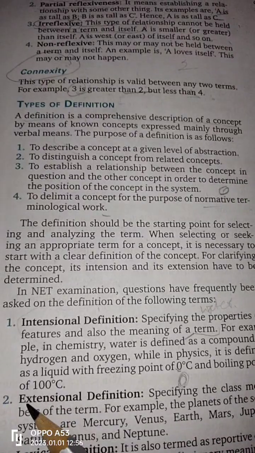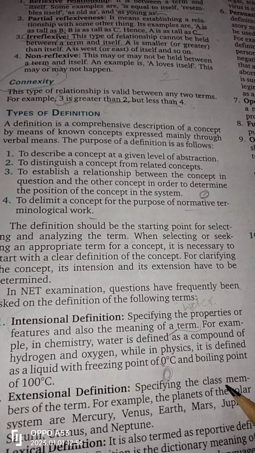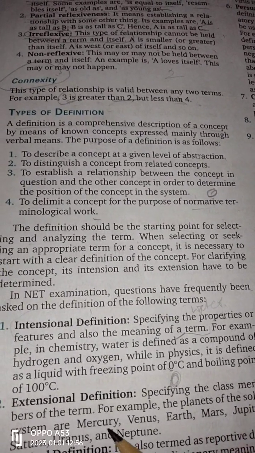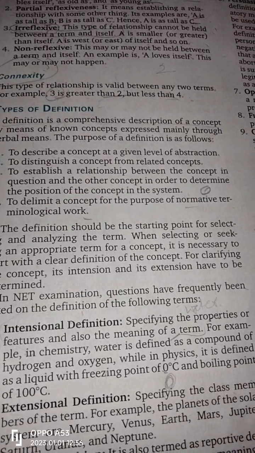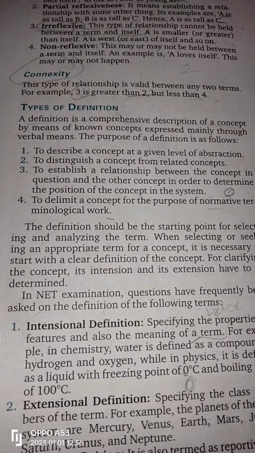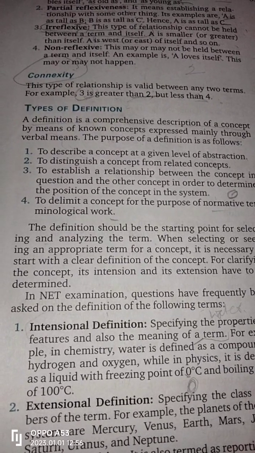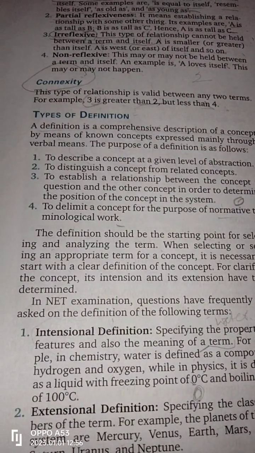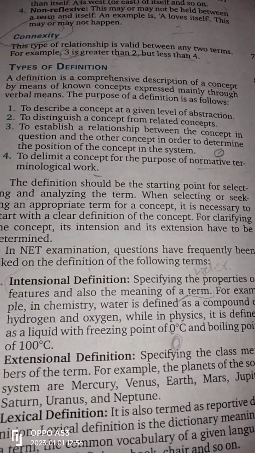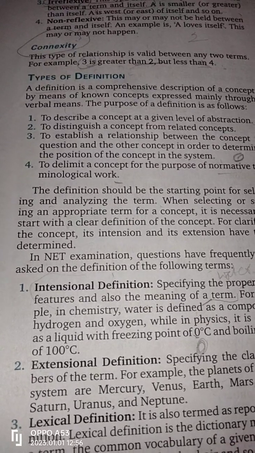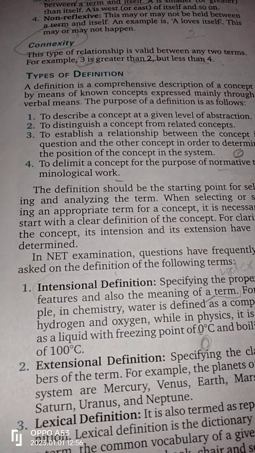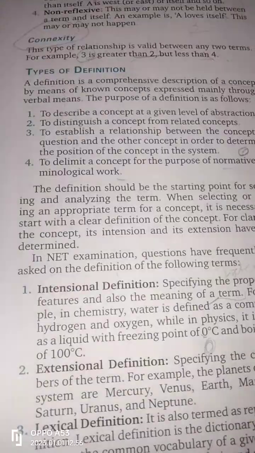And what is extensional definition? It is specifying the class members of the term. For example, the planets of the solar system are Mercury, Venus, Earth, Mars, Jupiter, Saturn, Uranus and Neptune. That is extensional: they have extended the terms into groups. They have made the things into particular groups. That's called the extensional definition. We have specified the class members of the term. We classify the terms into a specific group.